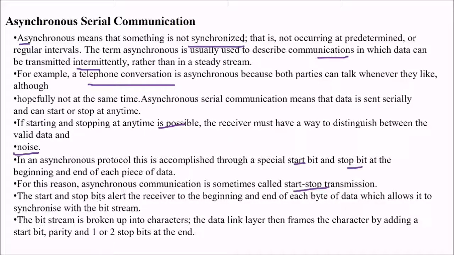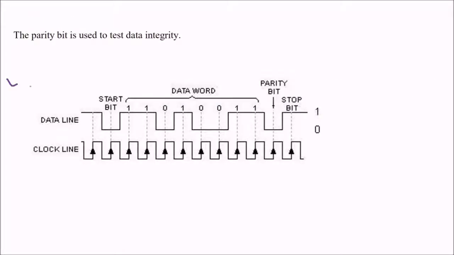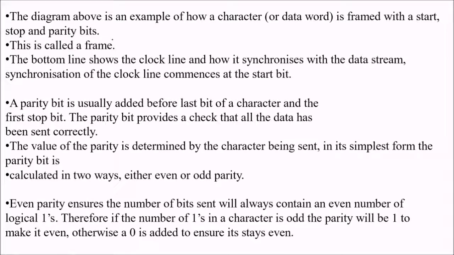This bit stream is broken up into characters, and the data link layer then frames the character by adding a start bit, parity, and one or two stop bits at the end. This is the parity bit, which is used to test data integrity. Say this is the start bit, this is the stop bit, you have a parity bit, and this is your data word from here to here, and this is the clock line. In this diagram you can observe an example of how a character is framed with the start and stop bits, and this is called a frame. The bottom line shows the clock line and how it synchronizes with the bit data stream.